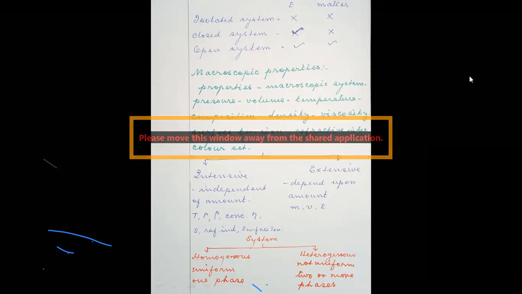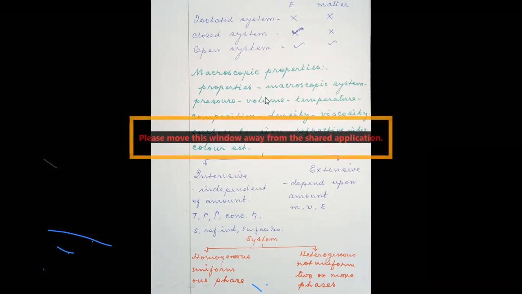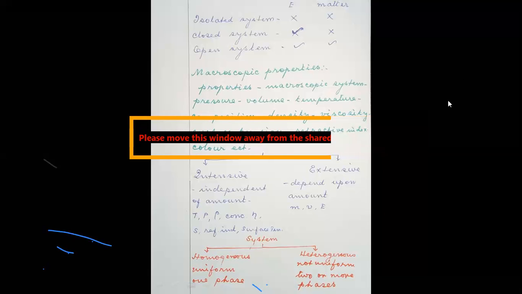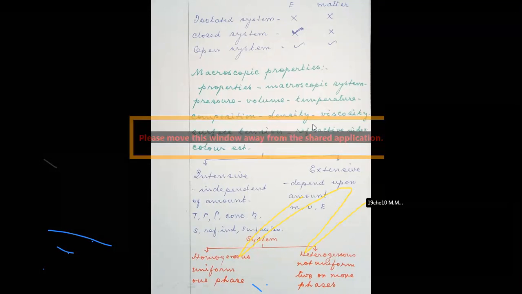So say, for example, pressure, volume. There is no meaning in measuring the pressure of one single molecule. Pressure is only for an assemblage. Similarly, volume change is more significant only in assemblages. Temperature and viscosity, density, refractive index, even color. So these are all the properties of the assemblages. And as they are all big macroscopic systems, they are called the macroscopic properties.